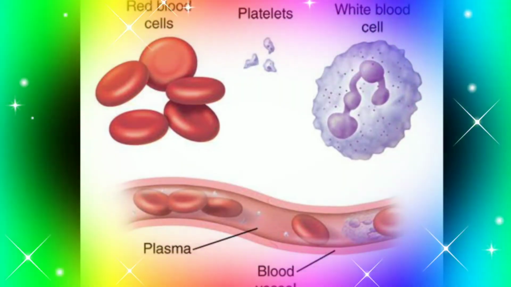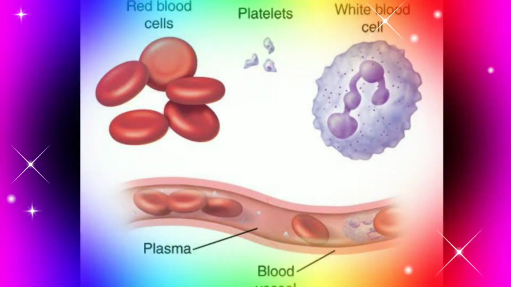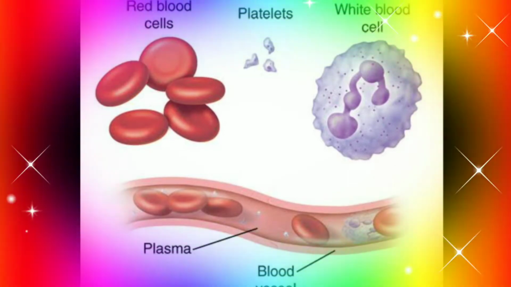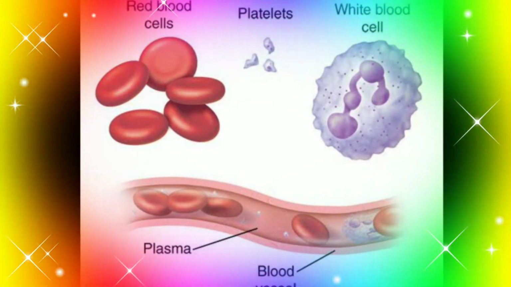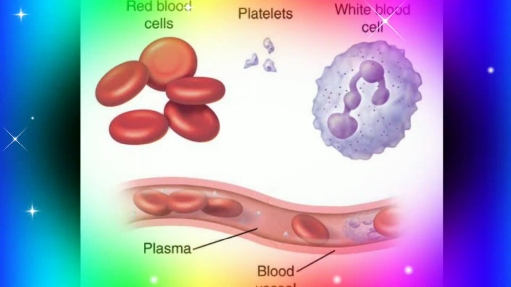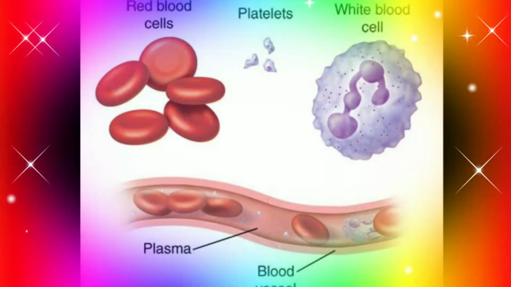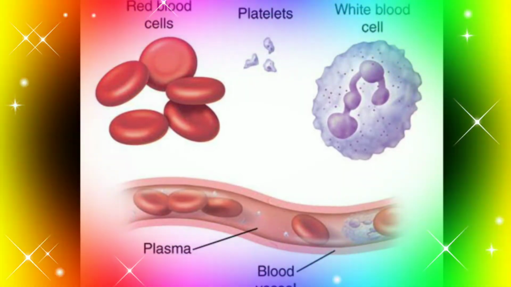Students, blood is a red colored fluid material. It is a fluid connective tissue. The oxygenated blood is deep red colored, salty in taste, and its pH is 7.4. Blood is composed of mainly two components, that is plasma and blood cells.